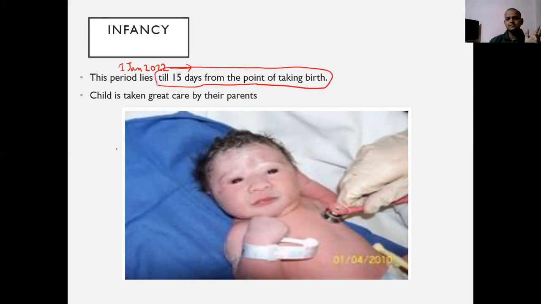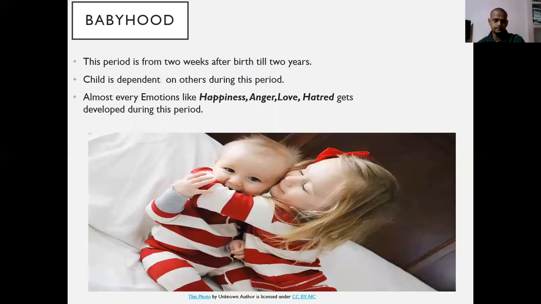In this period, the child's care is taken by their parents. They take a lot of care. Mostly in this period, the children are in the nursery. You can see in the image that a doctor is using a stethoscope to measure the child's heartbeat. There are various other cares also that take place during this infancy period.